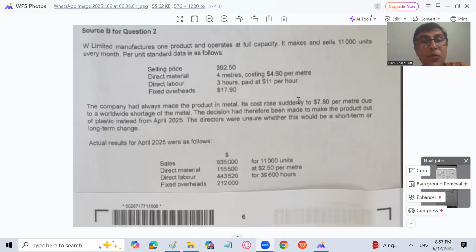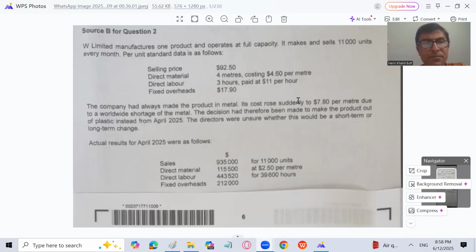Question number 2, which is for standard costing. W Limited manufactures one product and operates at full capacity. It makes and sells 11,000 units every month. Per unit standard data is as follows. Selling price 92.5. Direct material 4 meters costing 4.6 per meter. Direct labor 3 hours paid at 11 per hour. Fixed overhead 17.9. Remember, this is fixed overhead per unit.